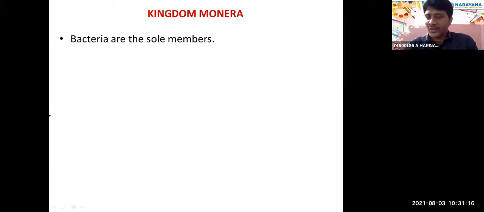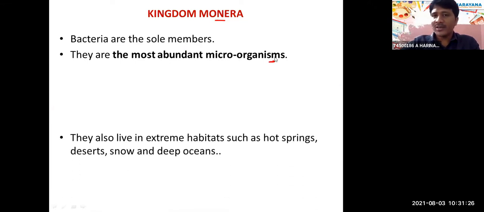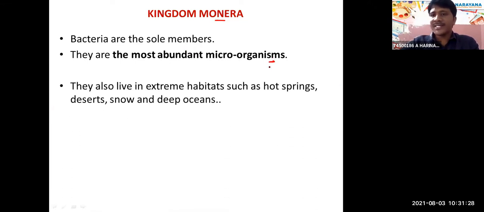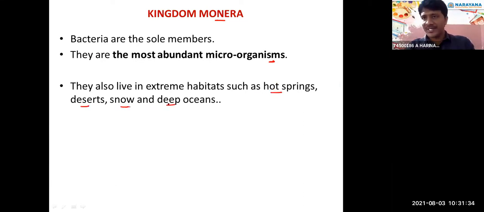Bacteria are the only organisms present in Monera, right? There are no other organisms, only bacteria. They are the most abundant microorganisms in Monera. They are present in hot springs, deserts, snow, deep oceans, anywhere.